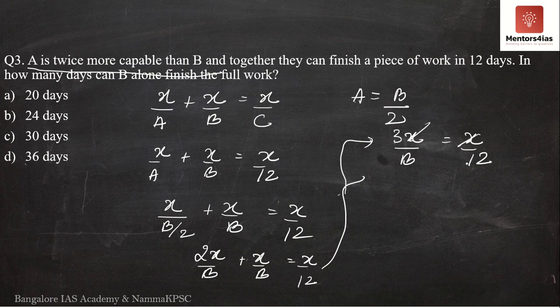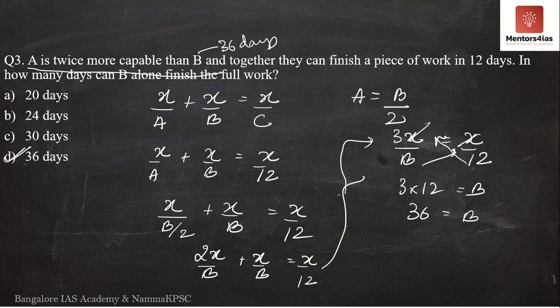X and X get cancelled. I take 12 to the other side. I take B to the other side. 3 into 12 is equal to B, or 36 is equal to B. Therefore, in how many days does B alone finish the entire work? 36 days. Correct answer is D. I hope you are following now.